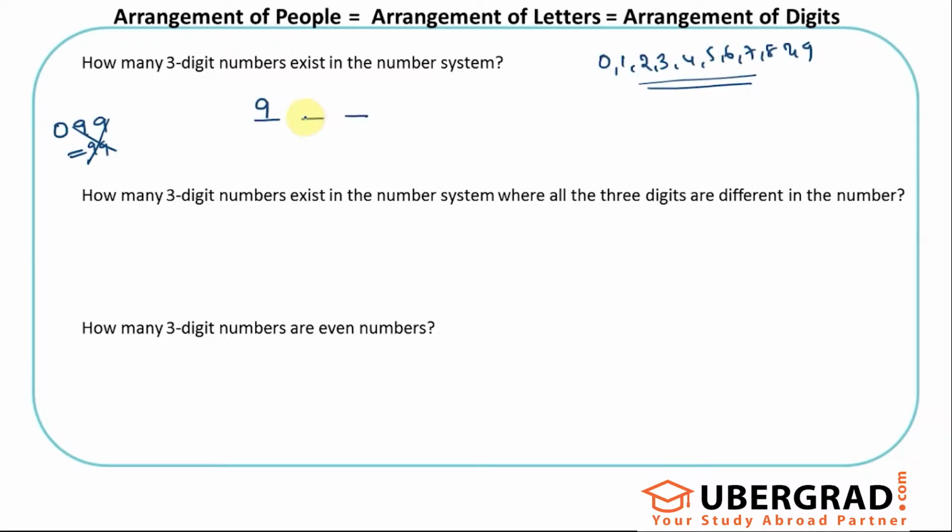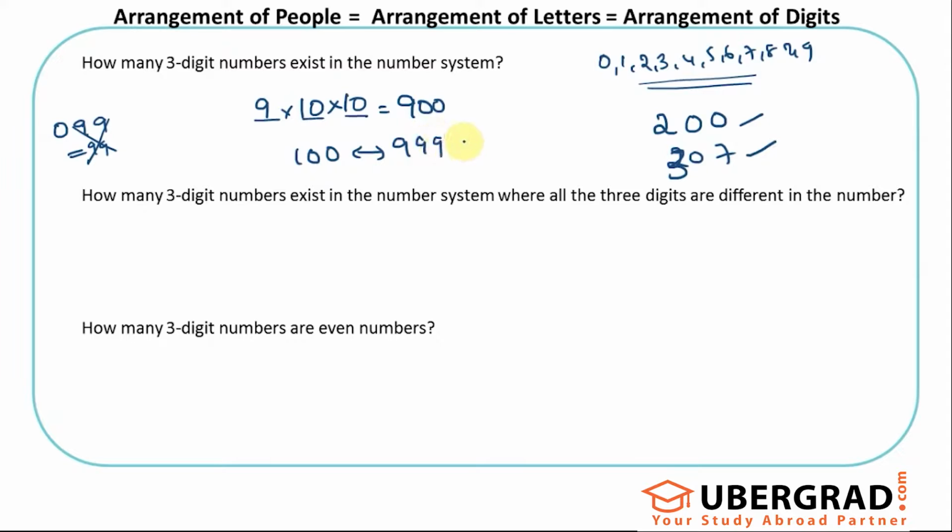Coming to this part, I can use any of these 10 digits, right? I can even have 0. I can have a number starting with 2, then 0 and 0. 200 is a 3-digit number, or 207 is a 3-digit number. So 307 is a 3-digit number. So yes, I can have any one of those 10 digits. Again, for the last digit also I can put any one from the 10. So the number of 3-digit numbers is 900, which is true, right? The smallest 3-digit number is 100. The largest is 999, and these are basically 900 such numbers.